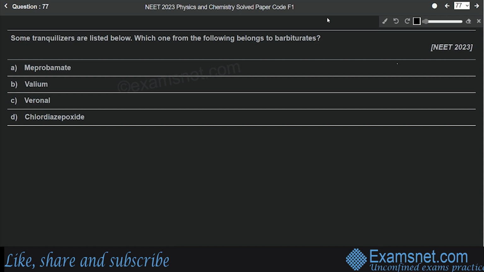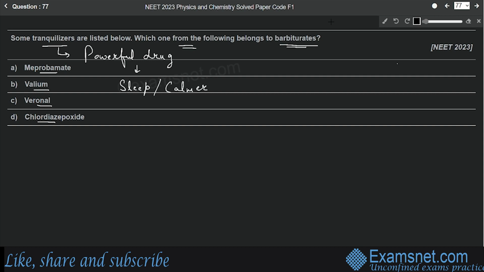Question number 77 is from the chapter Chemistry in Everyday Life, and the question is, some tranquilizers are listed below. Which one from the following belongs to barbiturates? Options are meprobamate, Valium, Veronal, and chlordiazepoxide. So what are tranquilizers? Tranquilizers are powerful drugs that help people sleep or become calmer.